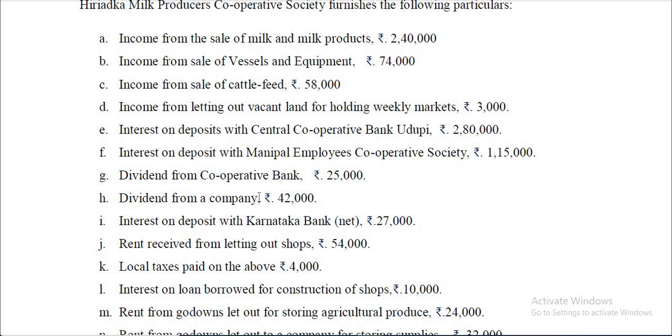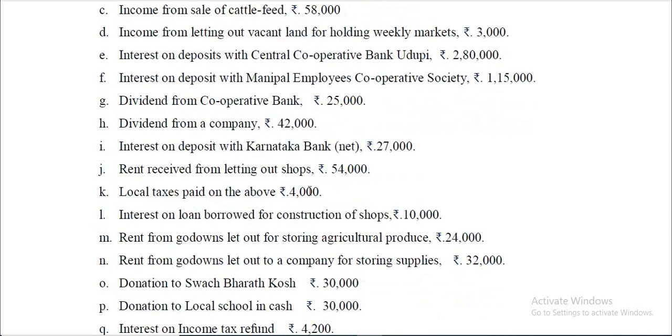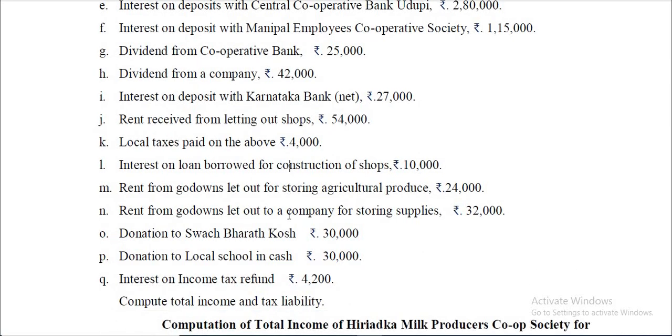Dividend from a company is income from other sources, but it is exempt, so it is not to be taken. And interest on deposit with Karnataka Bank falls under income from other sources, and this is not to be taken under 80P because gross total income exceeds 20,000. Rent received from letting out shops, 54,000, comes under income from let out house property. These are the related items I already explained, and that will not come under 80P.